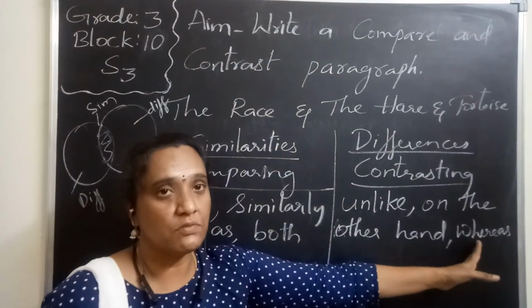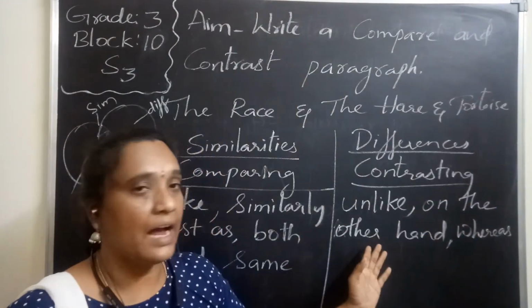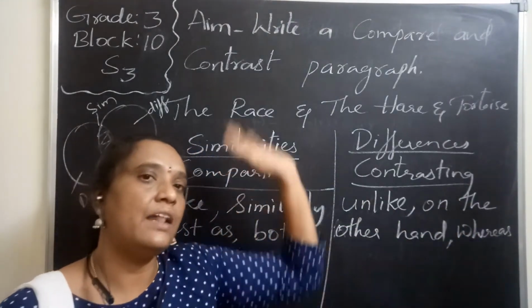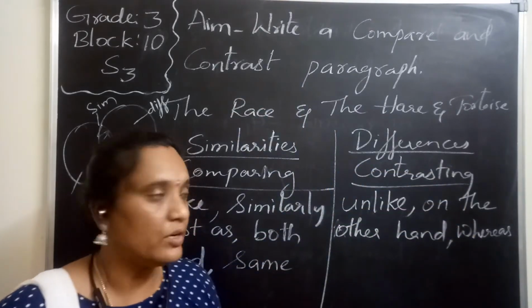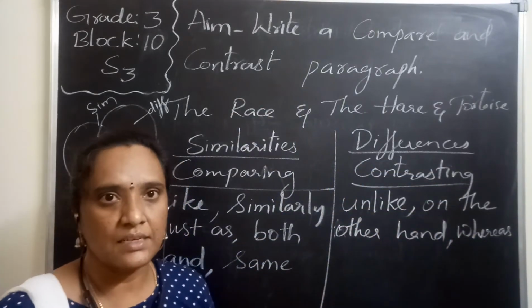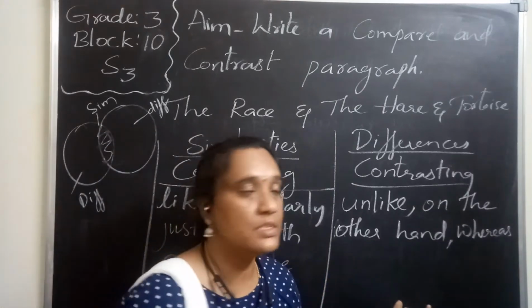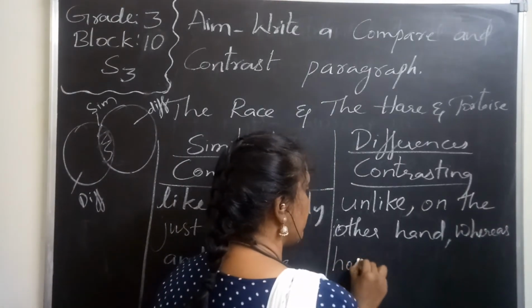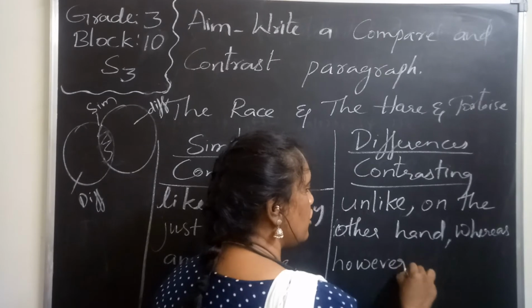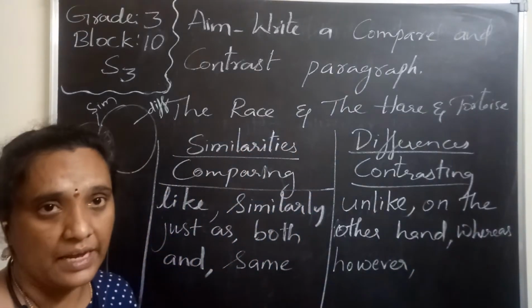So in this way we can use words like whereas, on the other hand. So one is done like this, on the other hand they did like this. So in this way we use the sentences. Okay, now we can go for some other words like however. So however is a word we can use to contrast things.